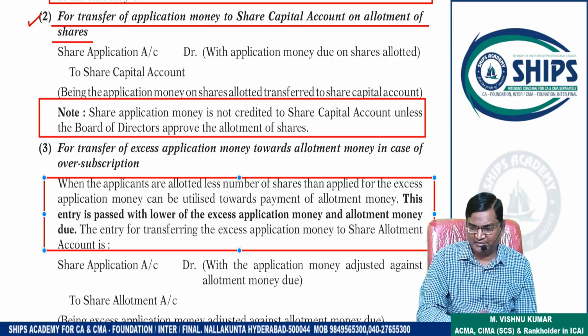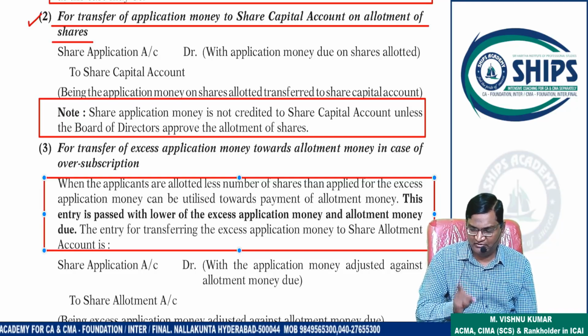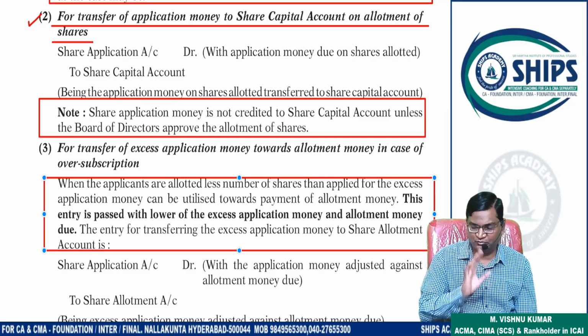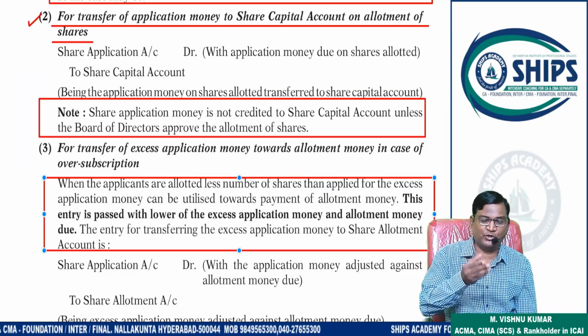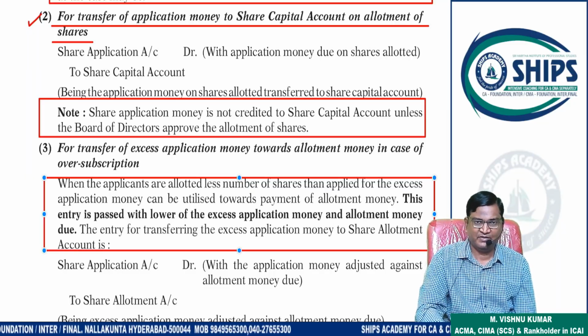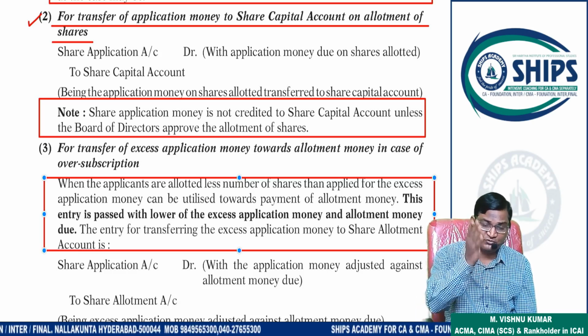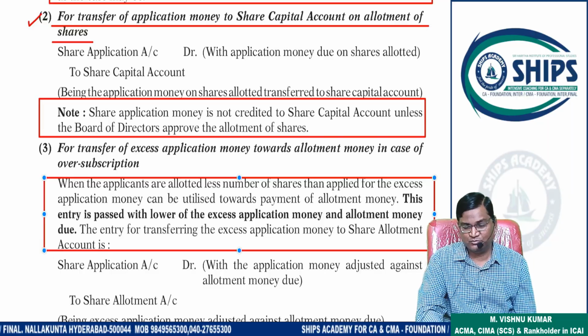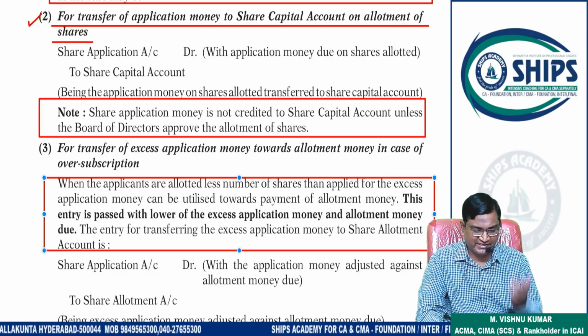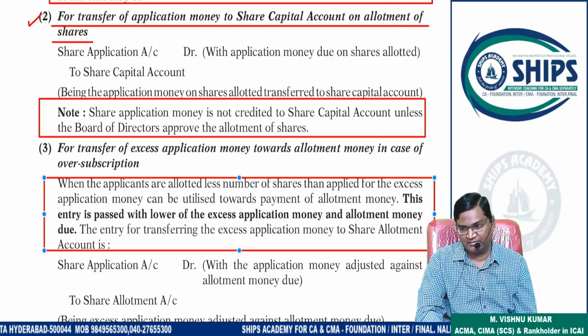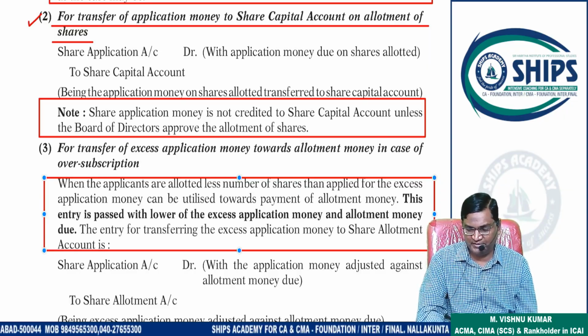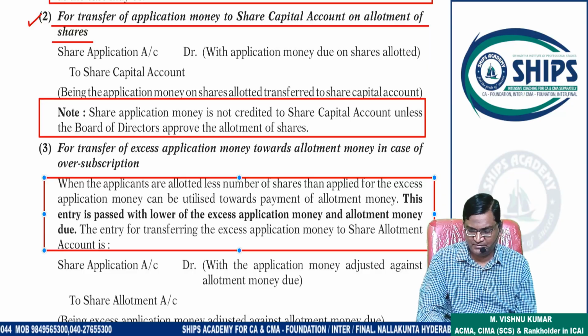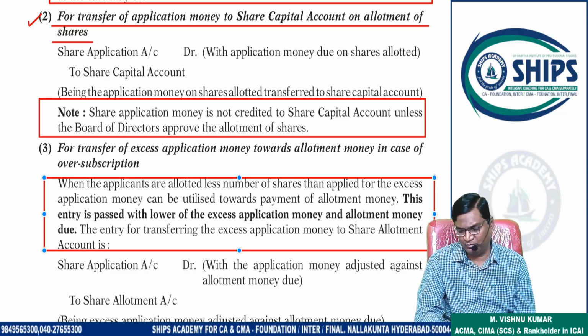Extra money will not be refunded, it will be adjusted for future, because in future you have to pay the money for allotment, since you only paid for application. In future you have to pay for allotment, first call, final call also. So for that the company retained the money and adjusted it. Yes, all students have to communicate. Please do it fast. If not clear, I will explain one more time. No need to worry.